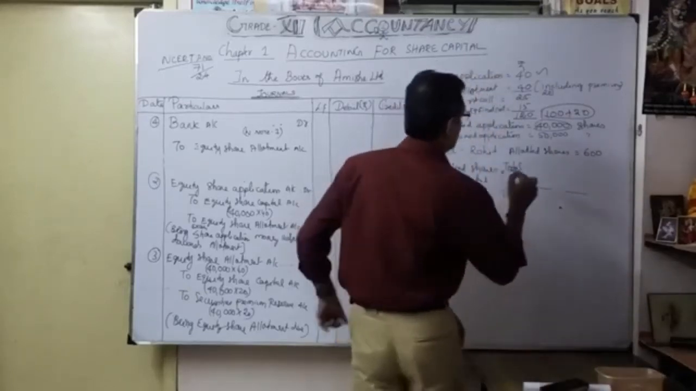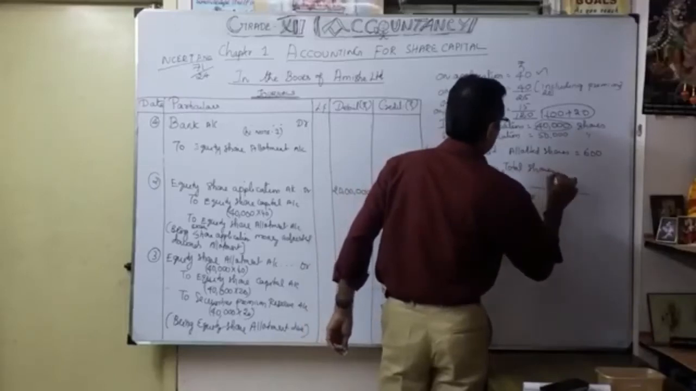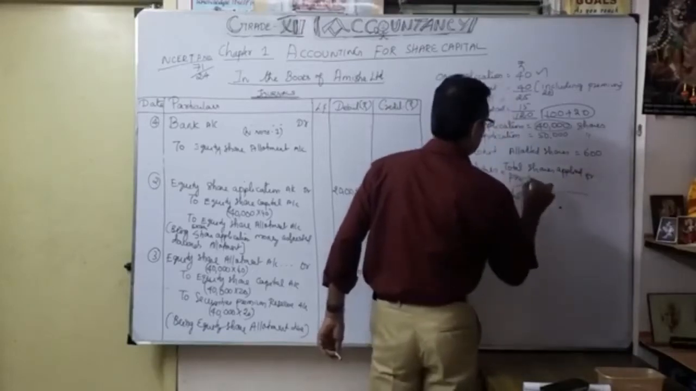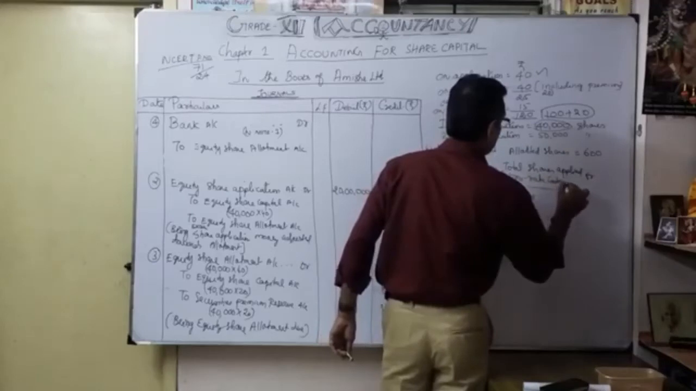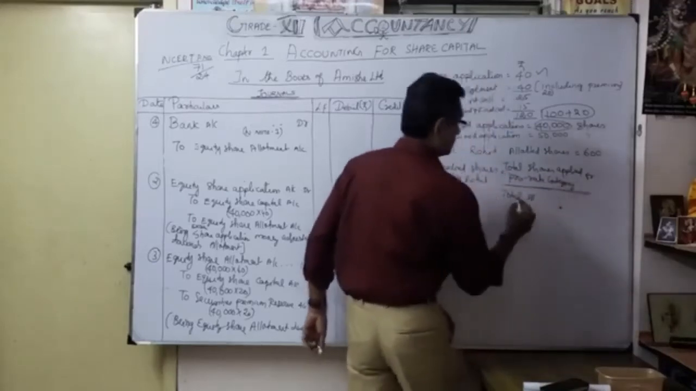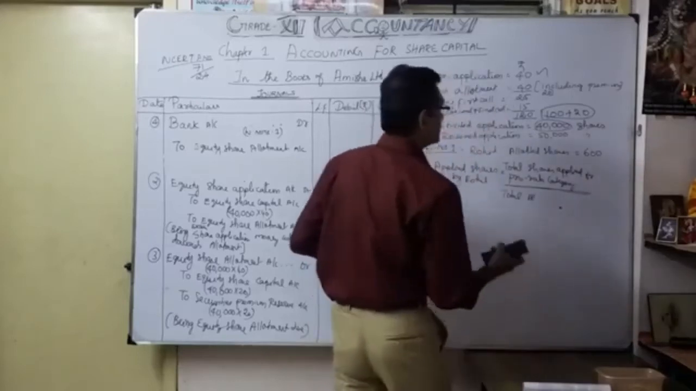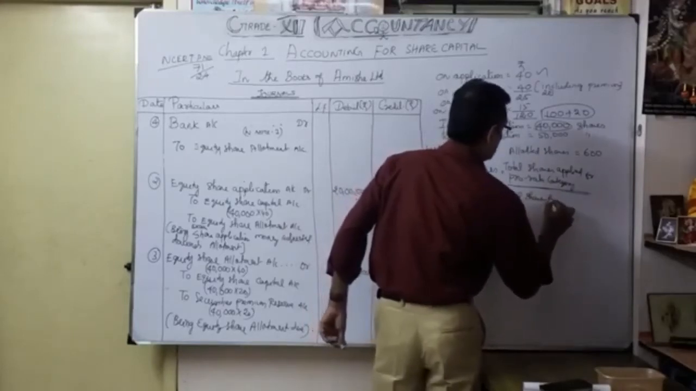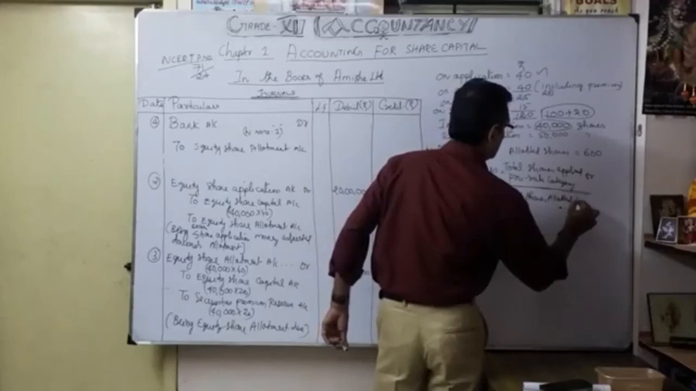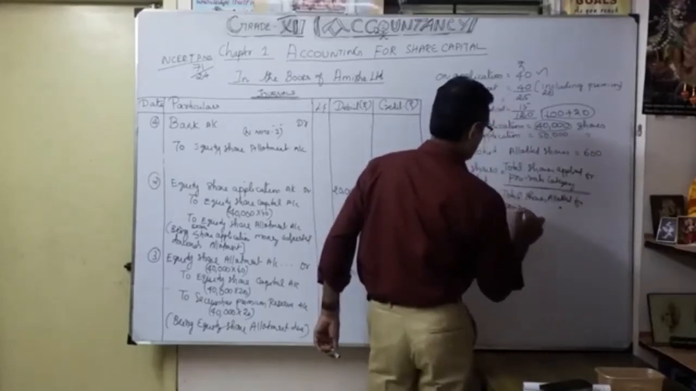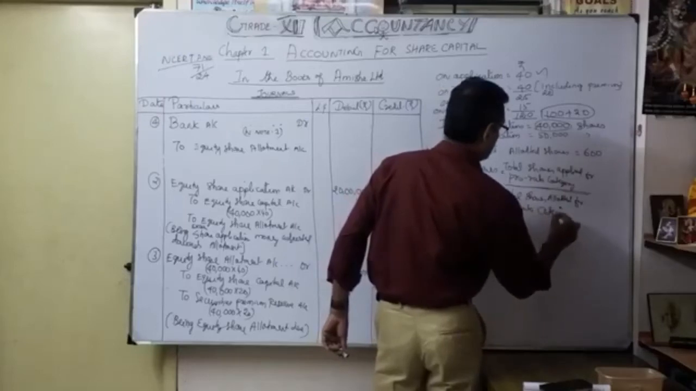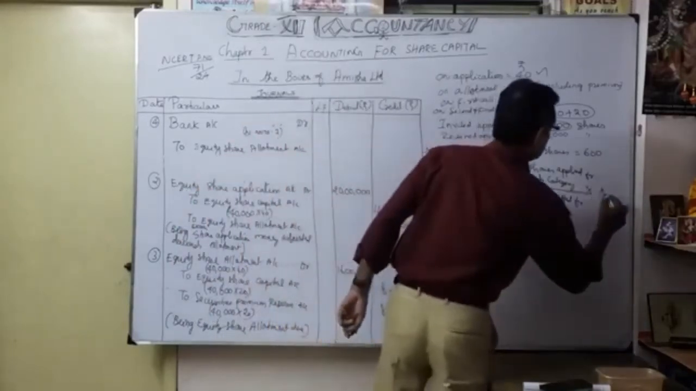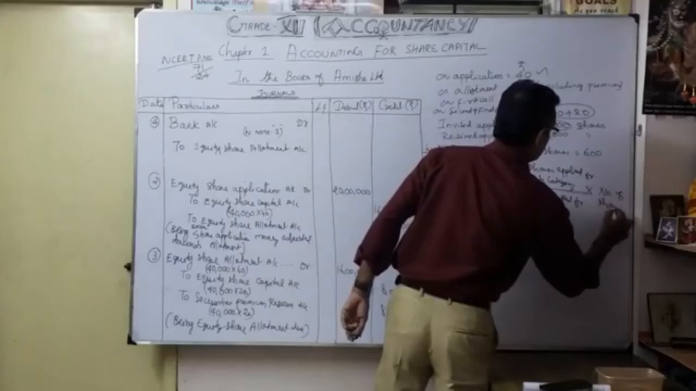Total shares applied for pro rata category divided by total shares allotted for pro rata category, into number of shares allotted.